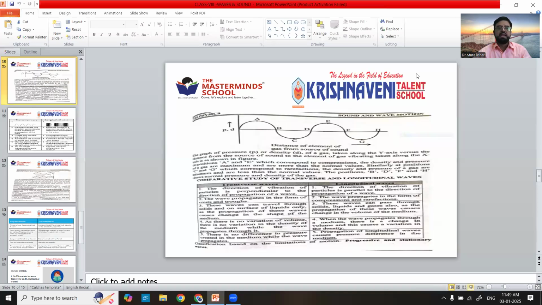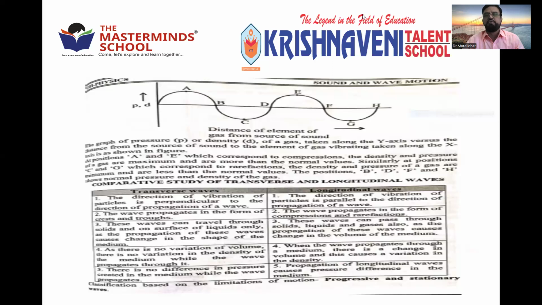Okay, so after knowing about wave and wave motion, there are two major types of waves. One is mechanical waves, the other one is electromagnetic waves. Mechanical waves are those which require a medium for their propagation. Without a medium, they cannot travel, such as sound waves. The second type are electromagnetic waves, which can travel even through vacuum. They are produced by both electric and magnetic fields when they pass perpendicular to each other.